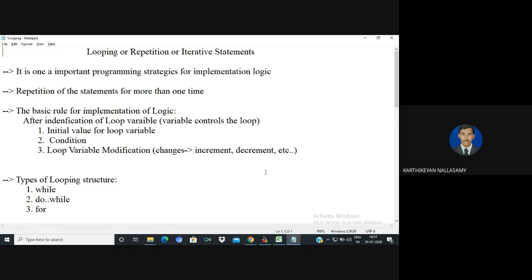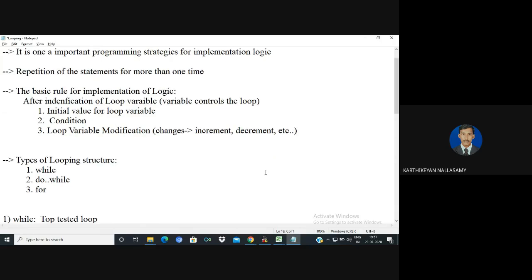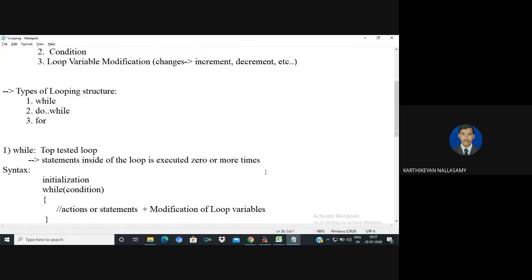In C++, three types of looping statements are supported: the while loop, the do while loop, and the for loop. The first one is the while loop. The while loop is also called a top tested loop. The statements present inside the while loop, called actions, will be executed zero or more times. Why zero? Because the condition is tested at the top.